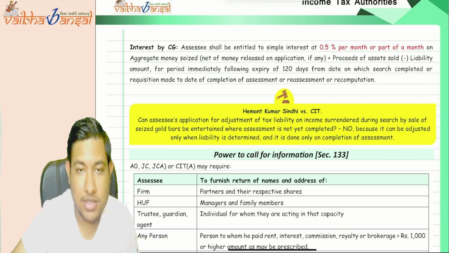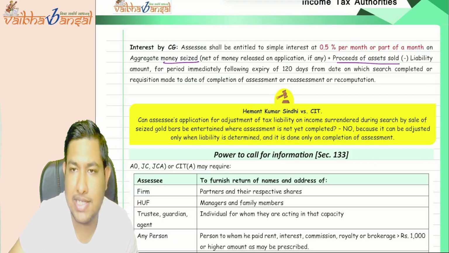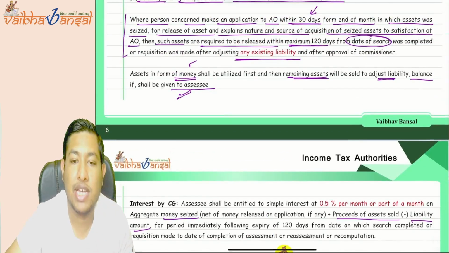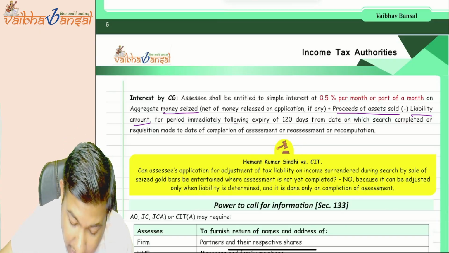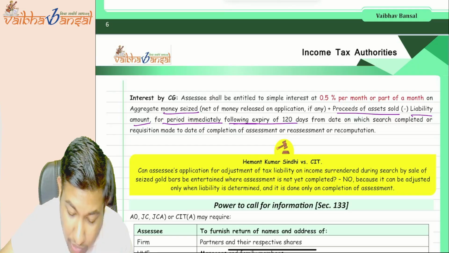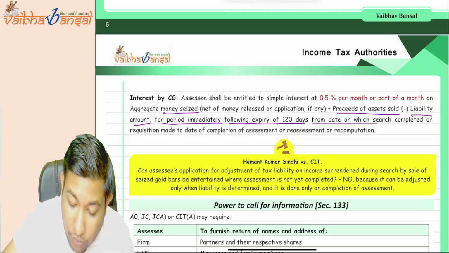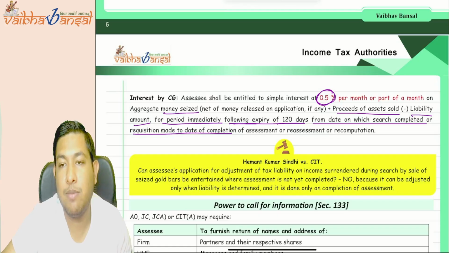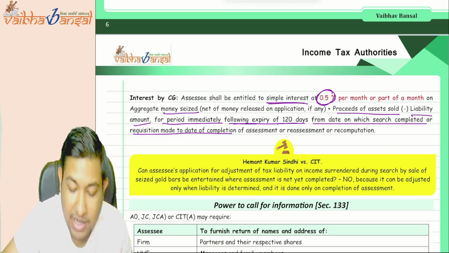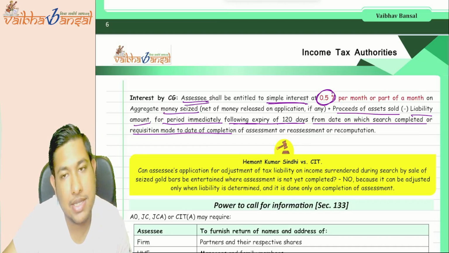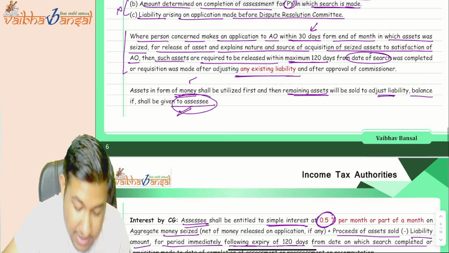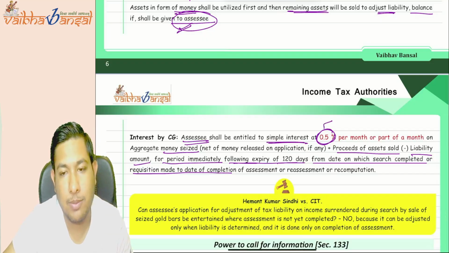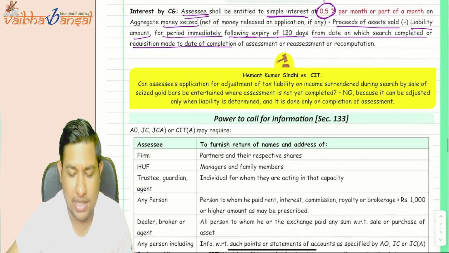Now, the money seized plus the proceeds of the asset sold in total, reduced by the liability, is to be given to the assessee. If the government does not pay within the period immediately following 120 days from the date on which the search was completed or requisition made, then they should pay 0.5% per month or part of the month as interest. That is simple interest, and the interest should be paid to the assessee. If the balance is to be paid to the assessee and they have not paid, then 0.5% per month or part of the month shall be given to the assessee as interest.